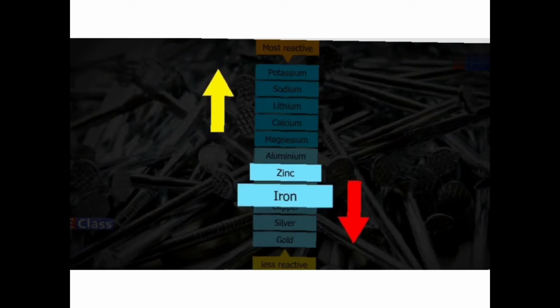Now whatever shining iron nails or pins we are getting in the market, galvanization is done on them. So actually how it is done: zinc is more electropositive than iron. From the reactivity series you can observe it, right?